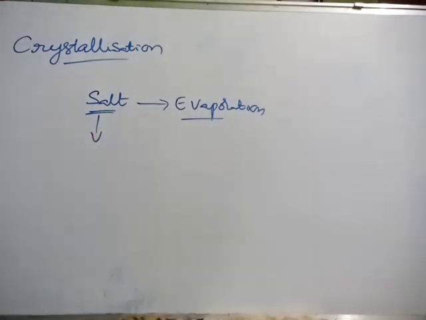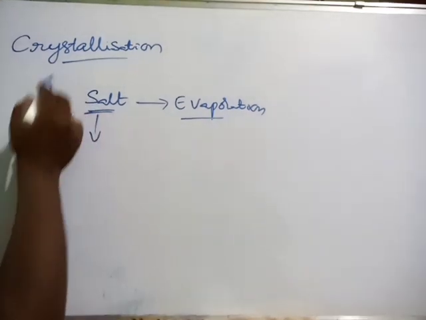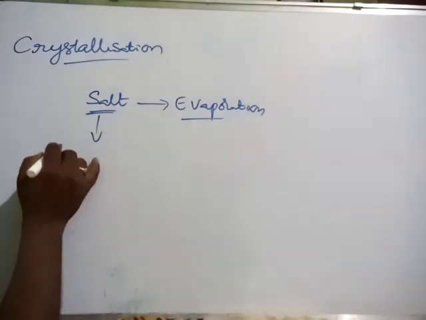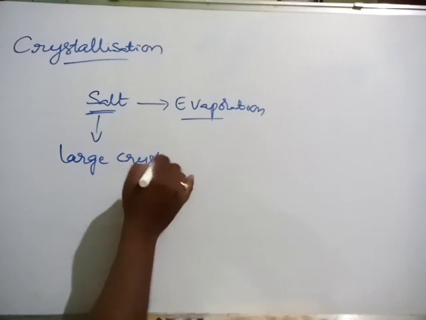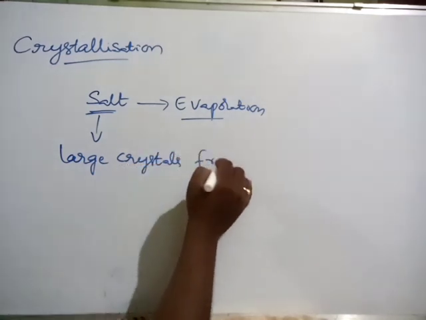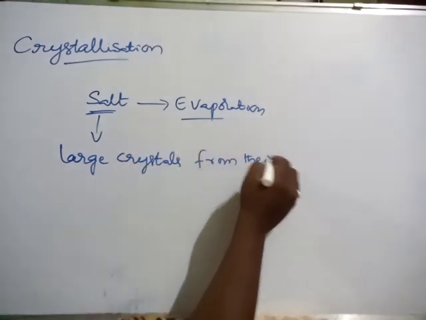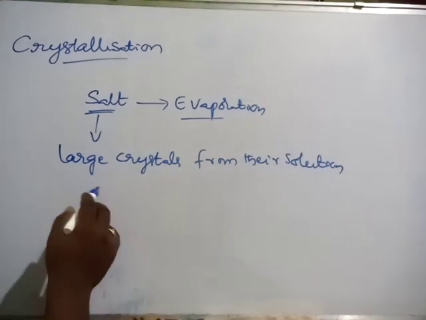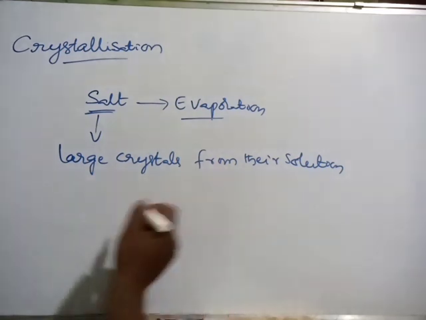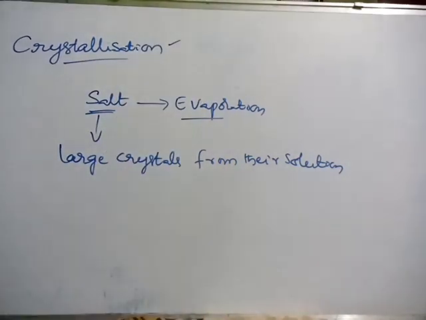Salt is also one type of crystal only, no? So like that we will get some large crystals from their solutions. The obtaining of large crystals from their solution is called crystallization.